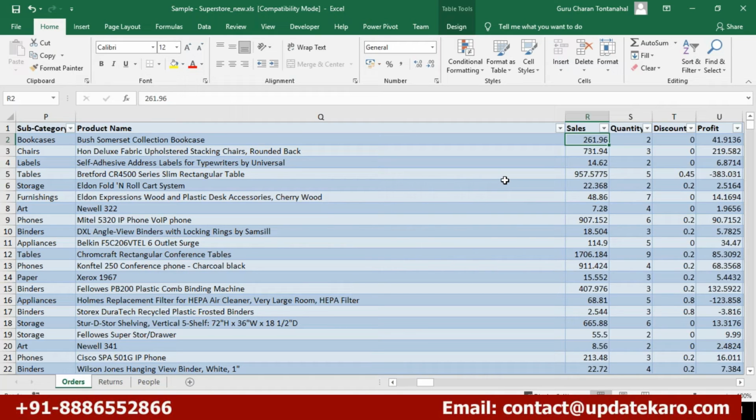Discrete is always differentiable from one category to another, from one value to another value. But when you say continuous, we are not differentiating it. It is a continuous curve like a normal distribution.